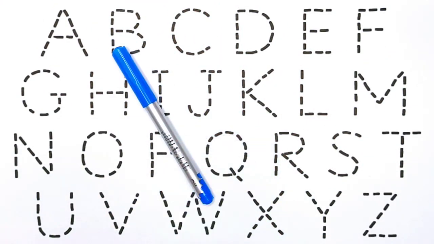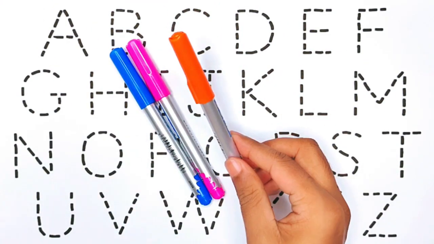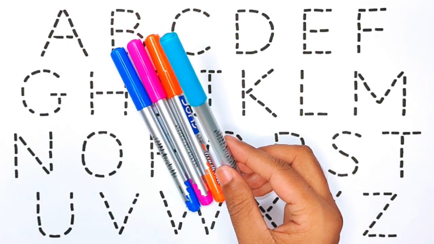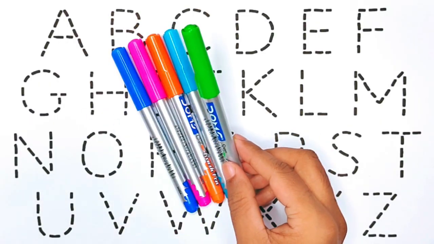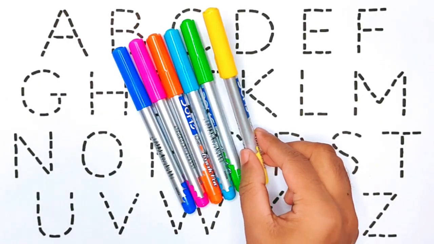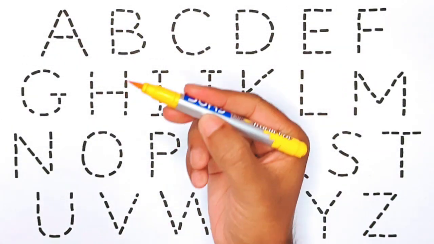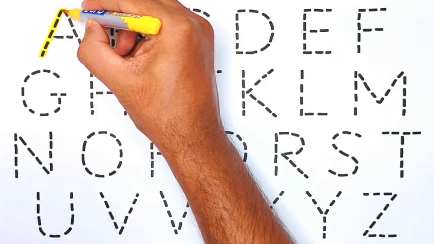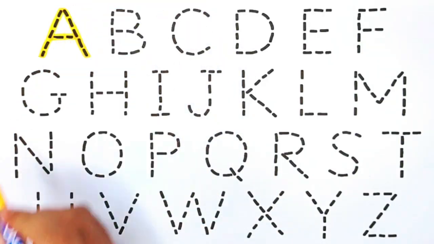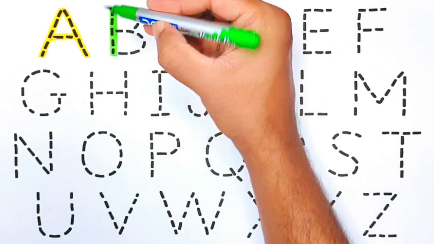Blue color, pink color, red color, sky blue color, green color, yellow color, red color, yellow color. A for ant, green color.